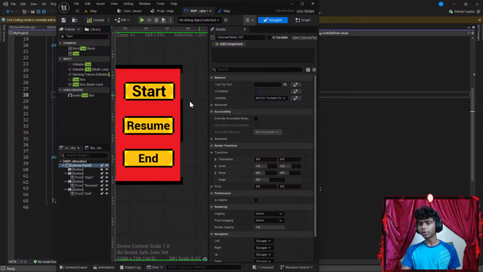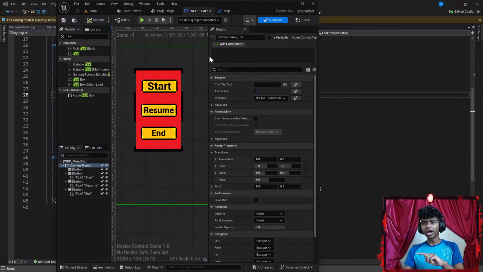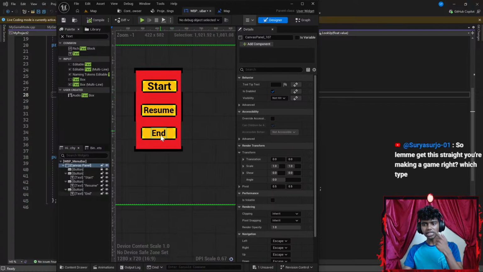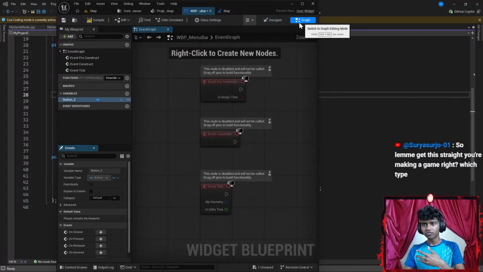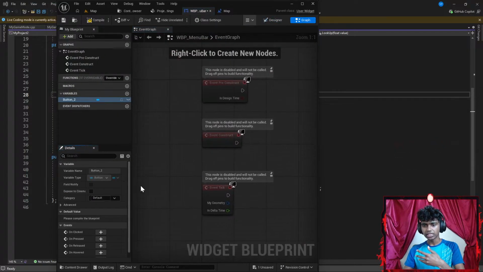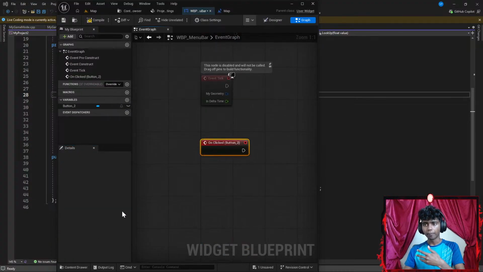Now, I'm going to go back to my menu bar. It's time that I add some content to my stuff. For example, I'm going to work on my end first because that's what I know how to do. Okay, so I'm going to set my end to be a variable firstly. In my graphs, I'm going to add an on pressed.